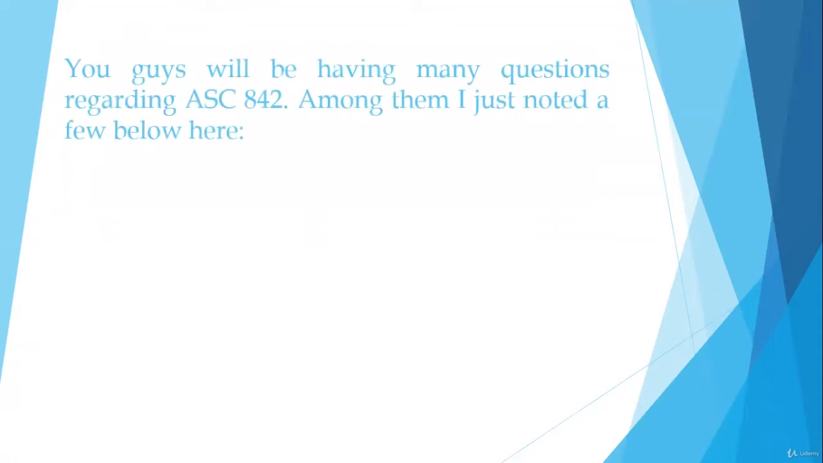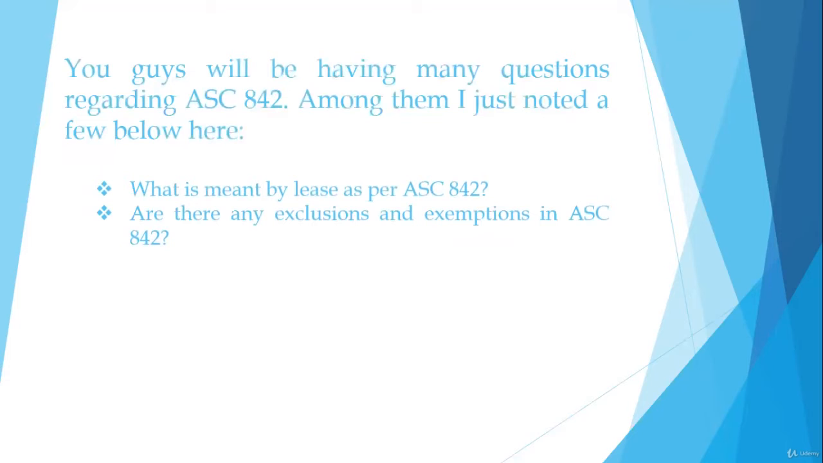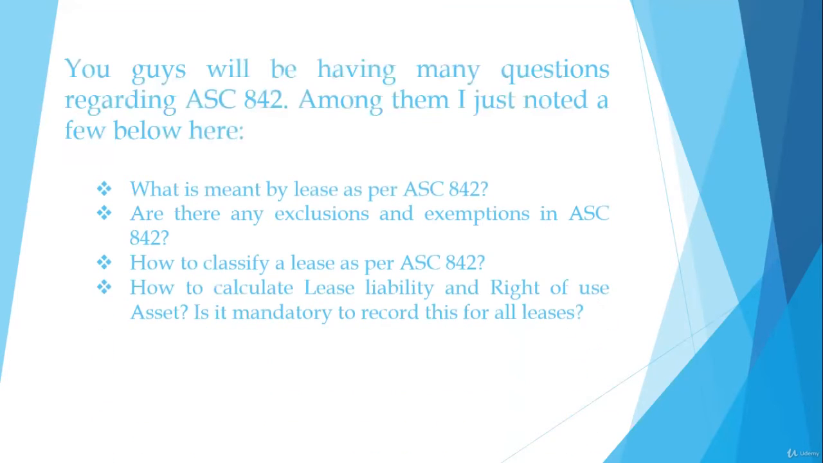Right now, you guys will be having many questions regarding AC 842. Among them, I just noted a few below here. We'll just see what they are. What is meant by lease as per AC 842? Are there any exclusions and exemptions? How to classify a lease? How to calculate lease liability and right of use asset?